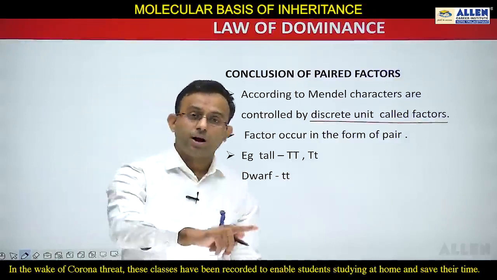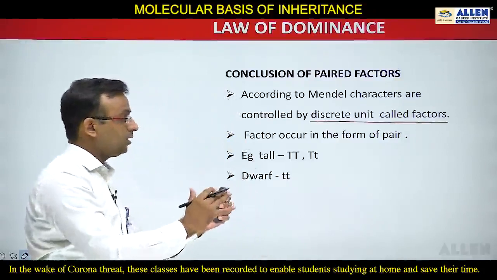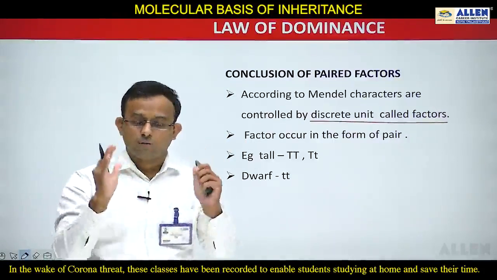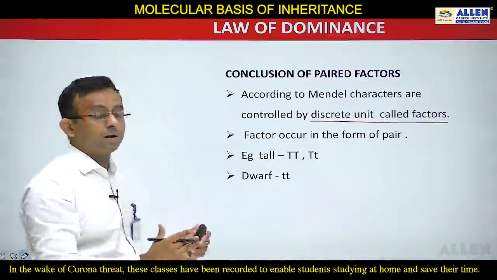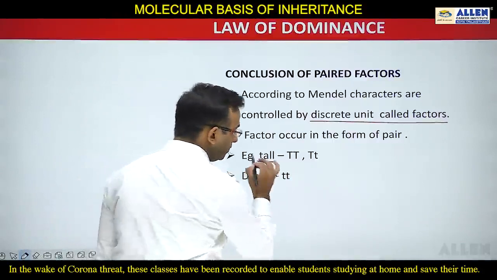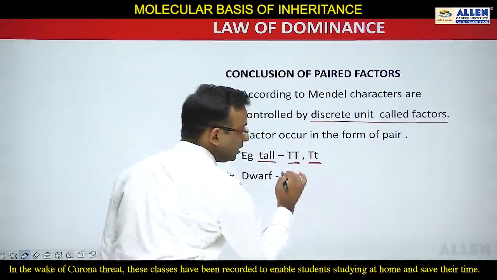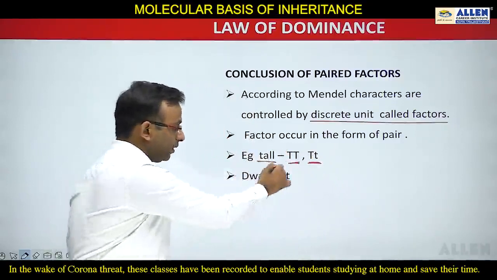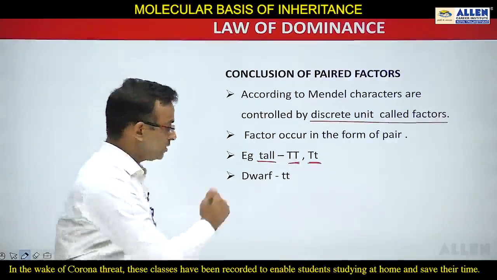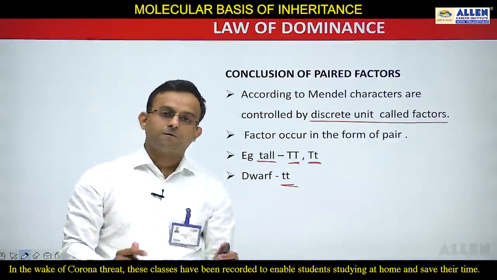They can be either similar or dissimilar, but always in pairs. You can say if a tall plant is there, then tall is due to capital T or capital T small t. Similar or dissimilar, but the factors should be in pairs. Here dwarf means small t. So this is about the conclusion of paired factors.